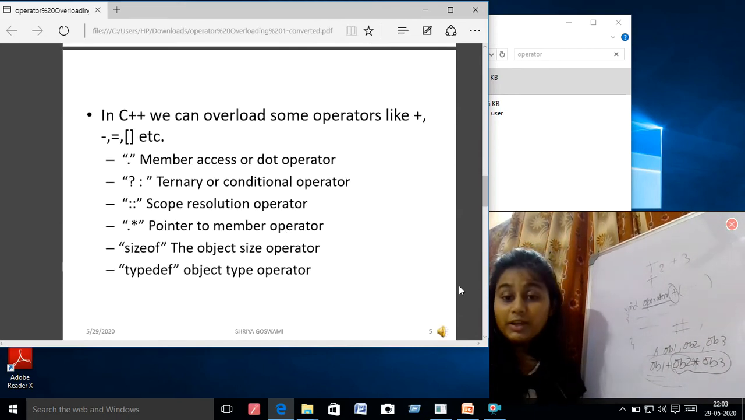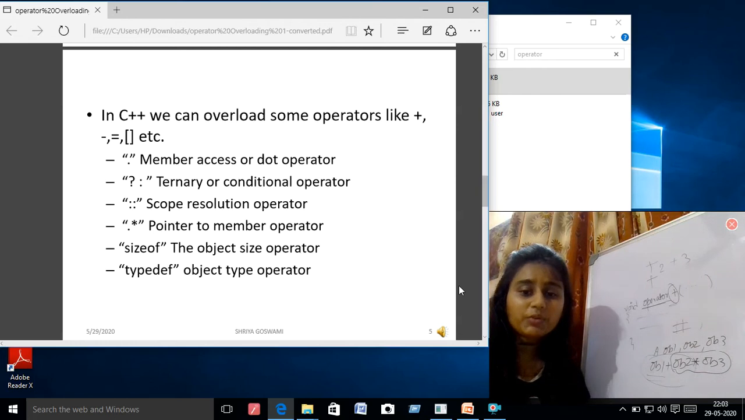Some operators cannot be overloaded. This is the list. These operators cannot be overloaded, because when the developers were developing this, they thought that overloading these operators doesn't actually make any significance. So that's why from the beginning operator overloading is restricted here.